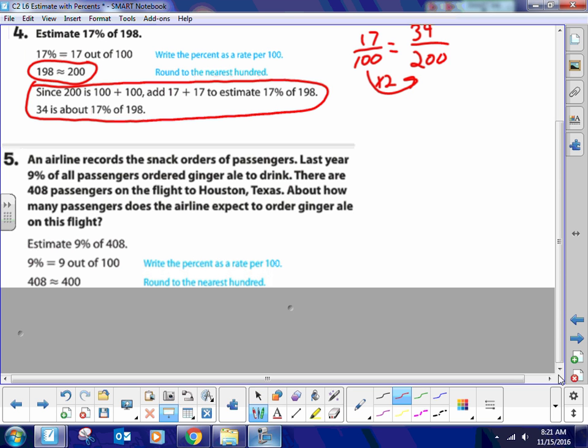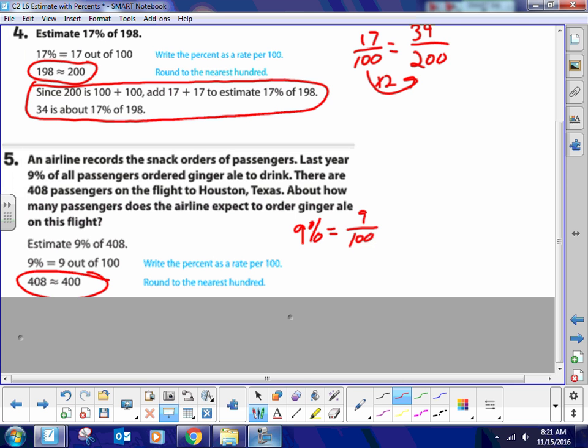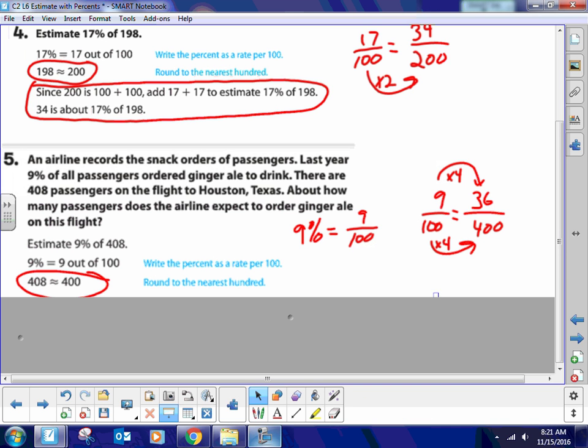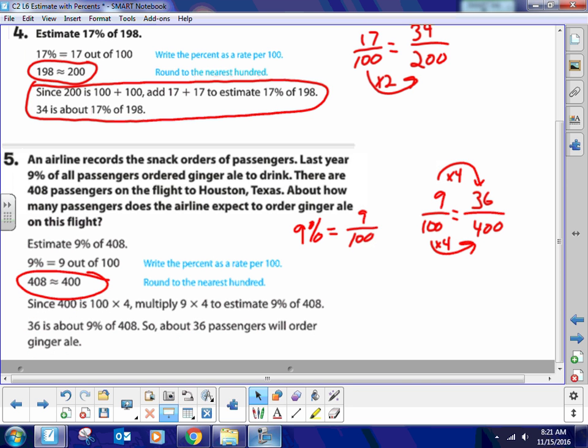Okay, so again, 9% is equivalent to 9 over 100. This is just the very definition of a percent, a number being compared to 100, right? And then instead of taking 480, we're going to make it 400. All right. So now we have 9 over 100 is equivalent to something over 400. The way you did this is you multiply by 4, right? Multiply by 4. 9 times 4 is 36. So they're expecting approximately 36 passengers to order ginger ale. And let's see how right we are. Look at that. Right on the nose.